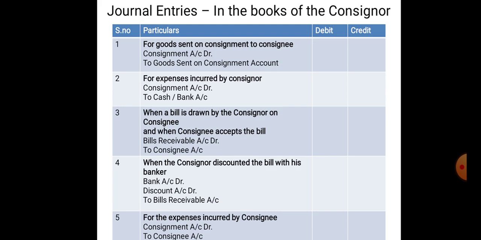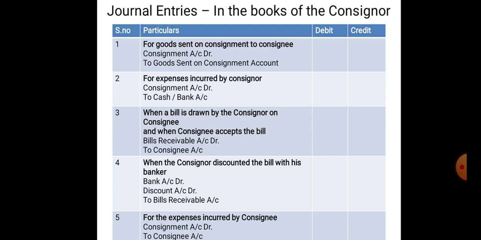Therefore, it is necessary to record the transactions in journal proper or general journal. So, consignor as well as the consignee records the consignment transactions in their books of accounts as per their requirement. To fulfill their needs, they will be recording the transactions in their books.